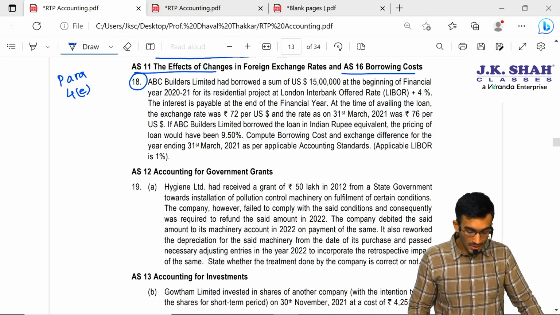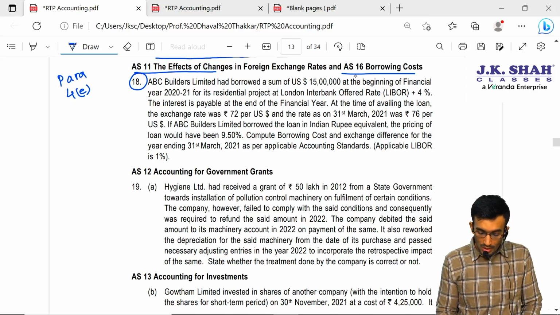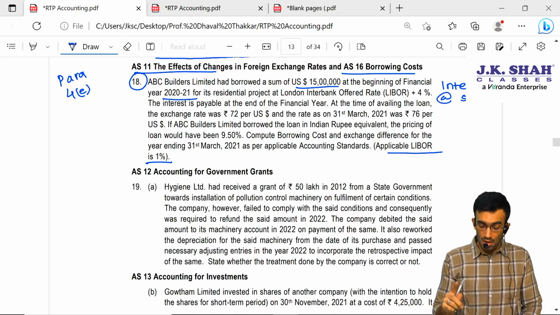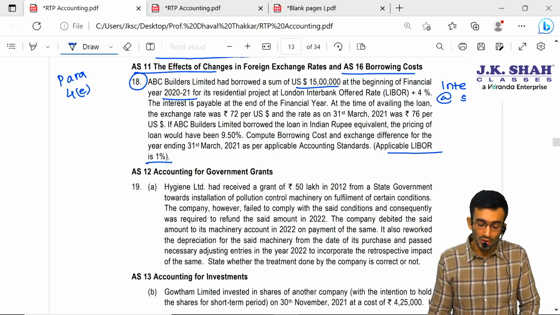Question number 18. Let us start. ABC Builders Limited had borrowed a sum of $15 lakhs at the beginning of the financial year 2021 for its residential project at London. Interbank offered rate LIBOR plus 4%, and the LIBOR is 1%. So the interest rate on foreign borrowing is 5% because the LIBOR rate is 1% plus 4%. So we have to consider interest at 5% on this foreign borrowing.